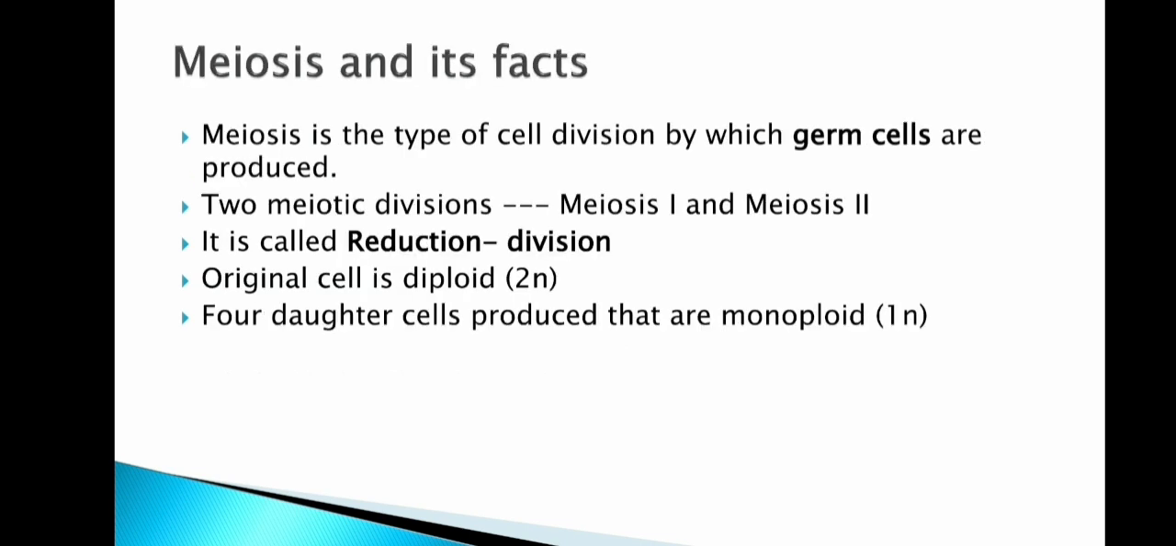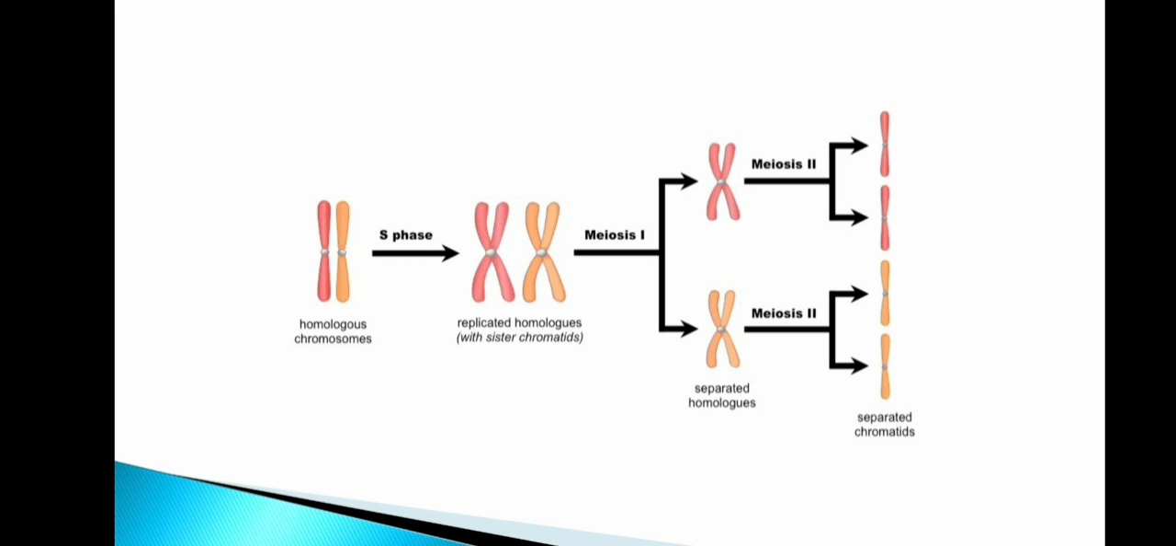So what is the fact of this meiosis? During this division, the germ cells will be produced and two types of meiotic divisions occur: one is meiosis 1, another is meiosis 2. What type of division is it? It is a reduction division where the original diploid cell is divided and four daughter cells are produced, and these four daughter cells are the monoploid cells.